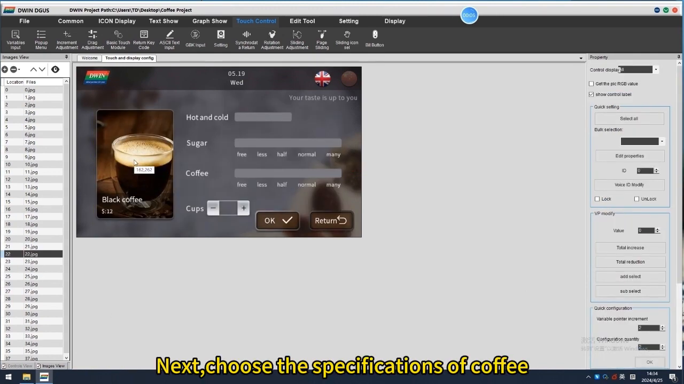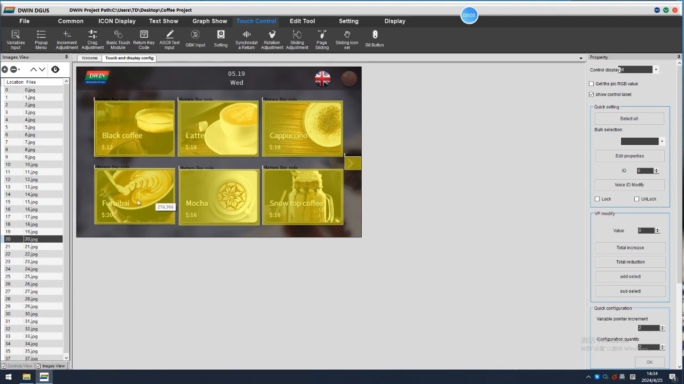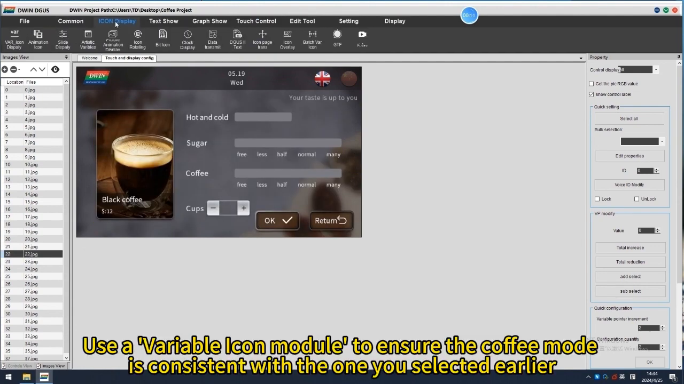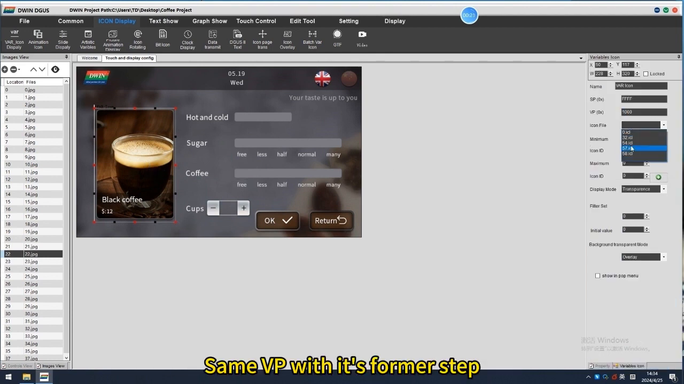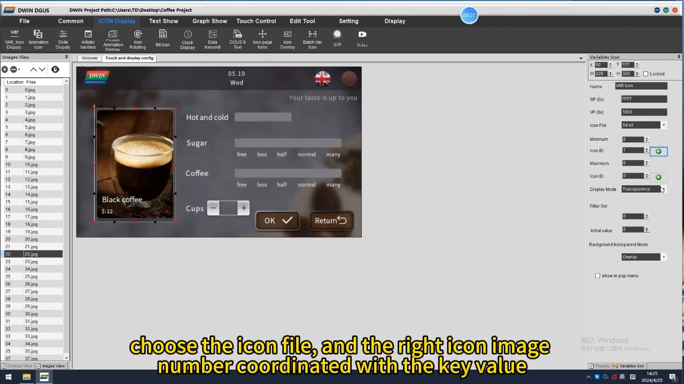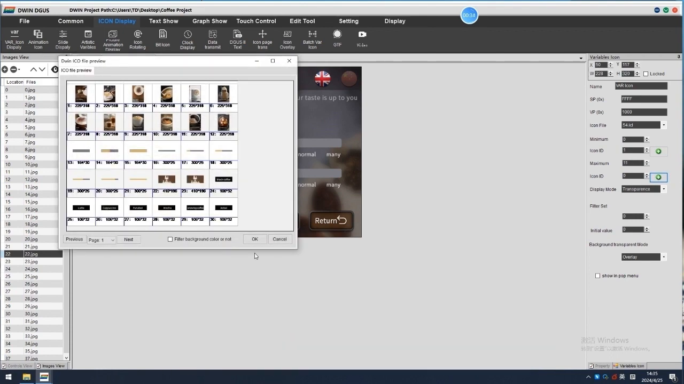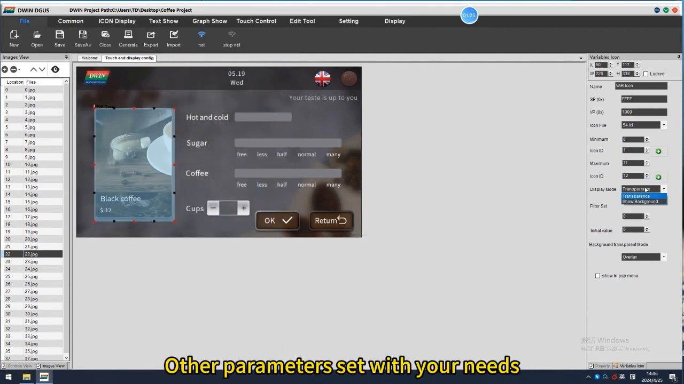Next, choose the specifications of coffee. Use a variable icon module to ensure the coffee mode appearing here is consistent with the one you selected earlier. Same VP with its former step. Choose the icon file and the right icon image number coordinated with the key value. Other parameters set with your needs.